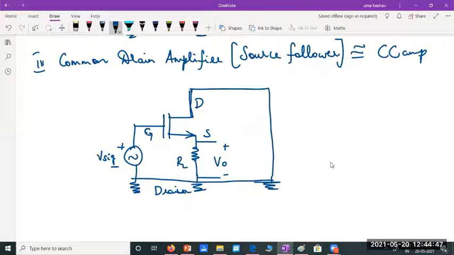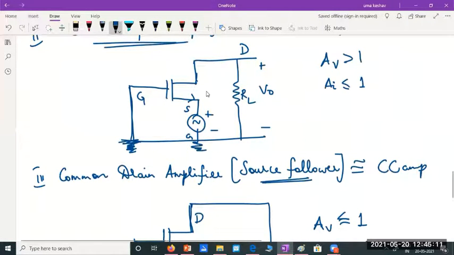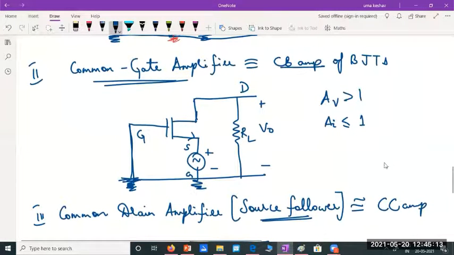Okay. And here what happens, by the name itself you can guess. Here the output voltage will follow the input voltage. So you will get AV approximately equal to 1, slightly less than or equal to 1, and AI will be greater than 1. So just opposite of what happened in common gate amplifier.